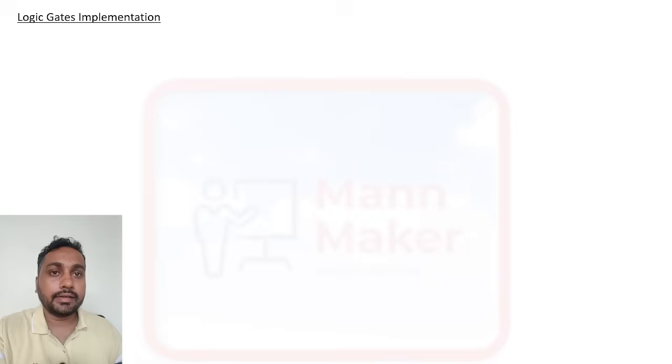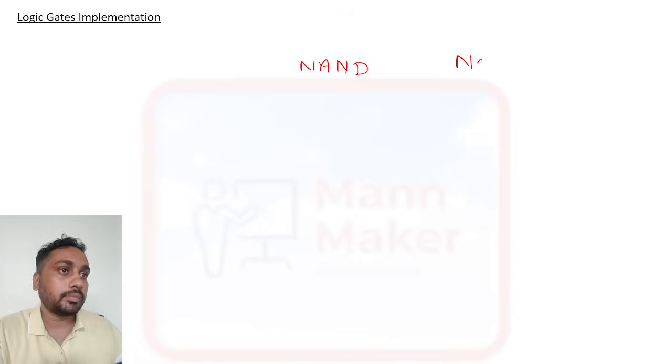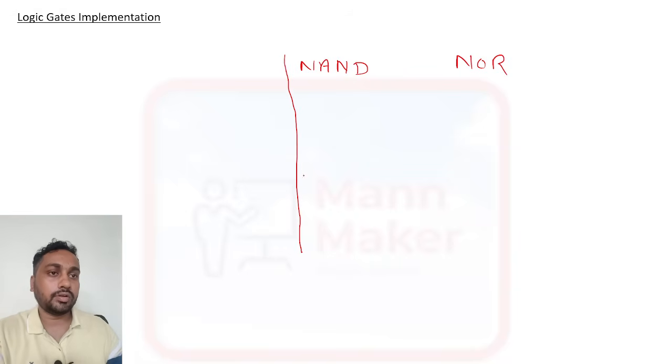Okay, and sometimes they will ask questions from logic gate implementation. As I told you, we have two kinds of universal gate, that is NAND and NOR. Using that we can make any kind of gate.